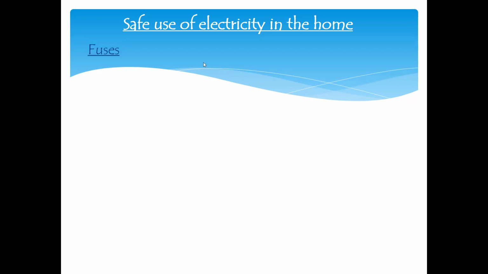For example, you're using a television and you plug in the television. Here's a socket. It can be a 3-pin or it might be a 2-pin, and you plug in your television. The pins are made of a conducting material, usually copper, and the wire is also made of copper.